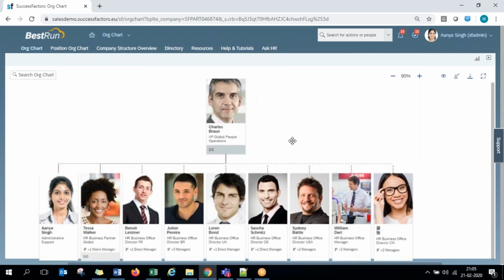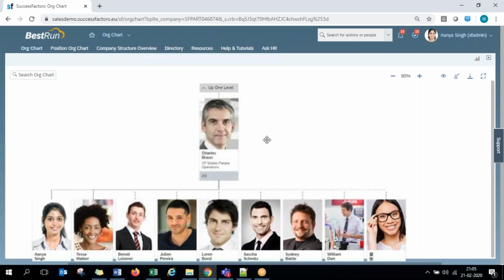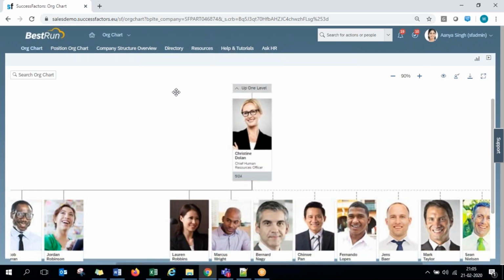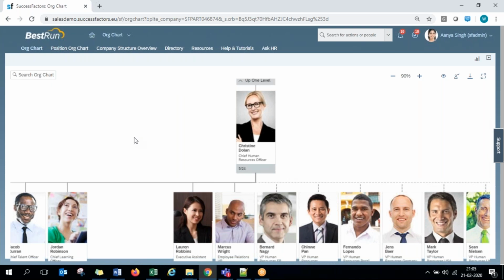Okay, so we actually don't have any specific configuration for this. It's just the permission, whether the org chart access is to be given to this employee or not, that has to be decided. So, all based on the employee data that you load, this org chart gets generated totally. Okay, so this is about the employee org chart that we saw in our yesterday's session as well. And moving on to the next one, the position org chart.